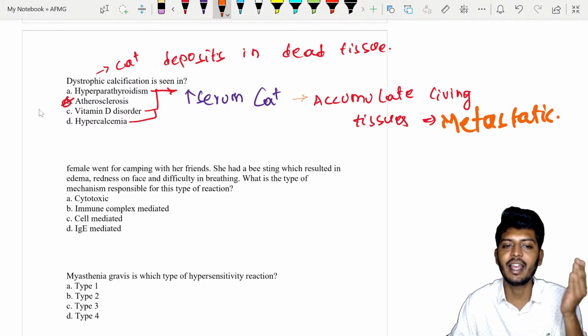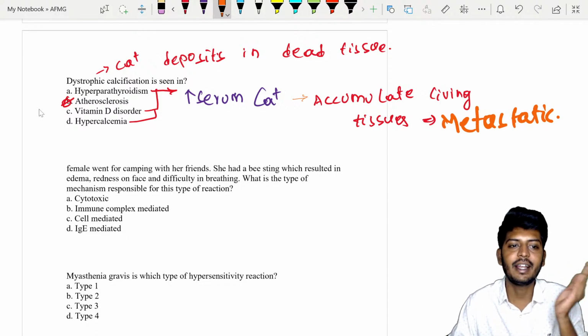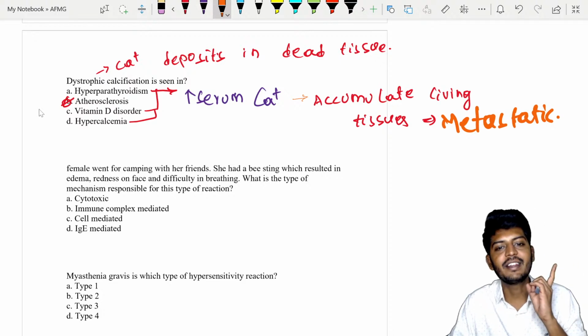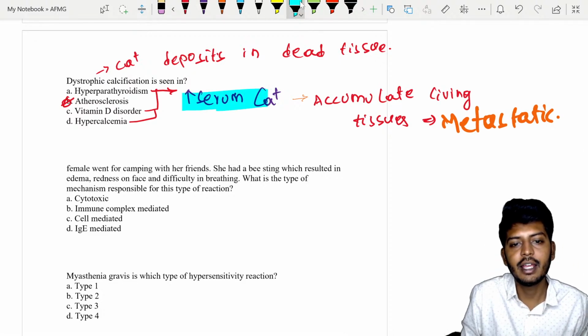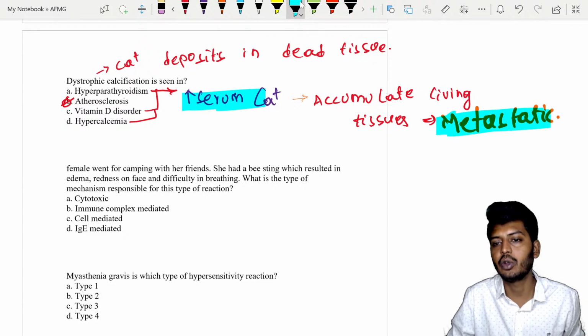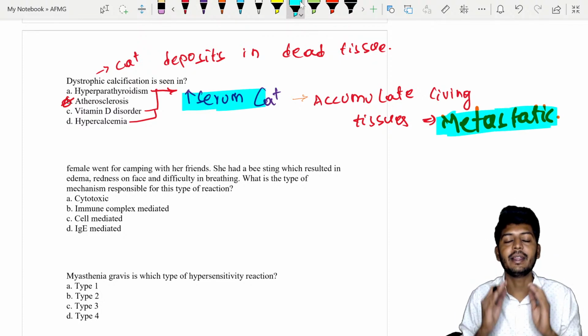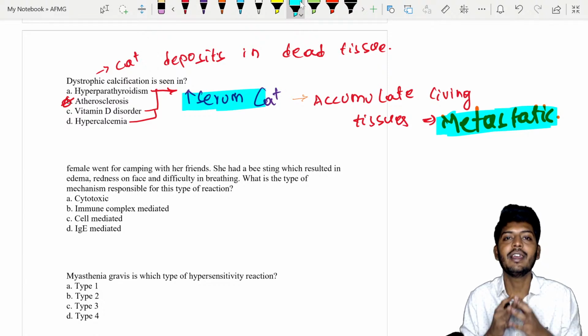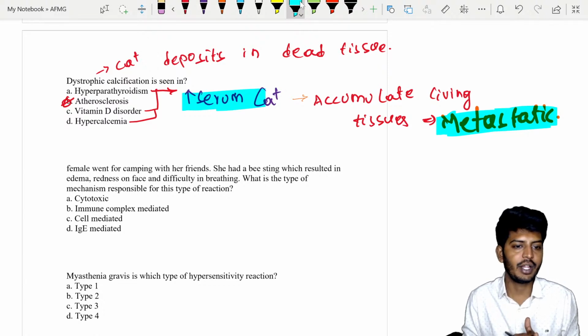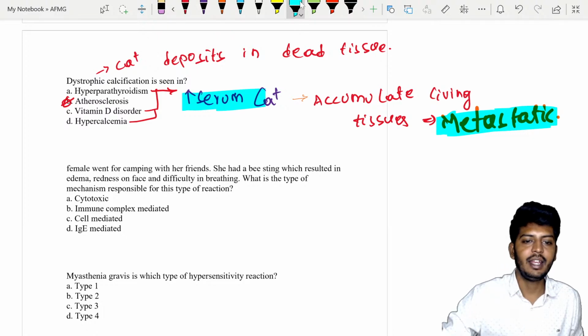What are the two types? Yes, the two types are metastatic and dystrophic. In any condition where serum calcium is elevated, the calcification you are going to find is metastatic calcification. It means that if there is an elevated level of calcium in the blood, since the free calcium is elevated, that will go and deposit, leading to metastatic calcification.